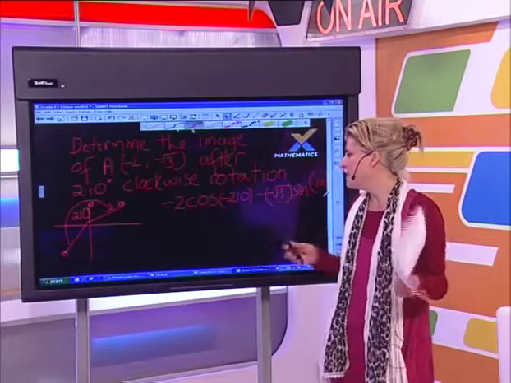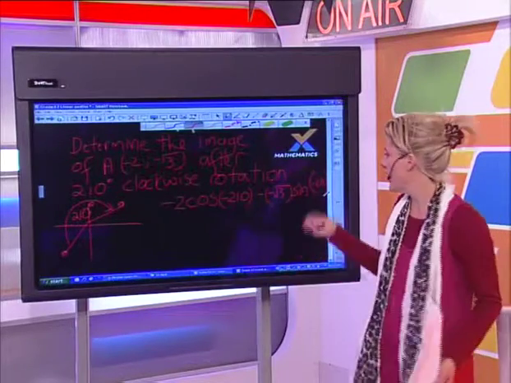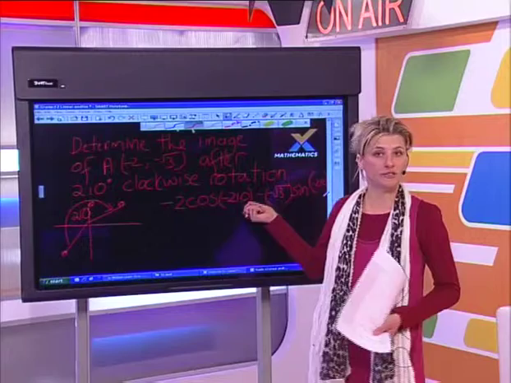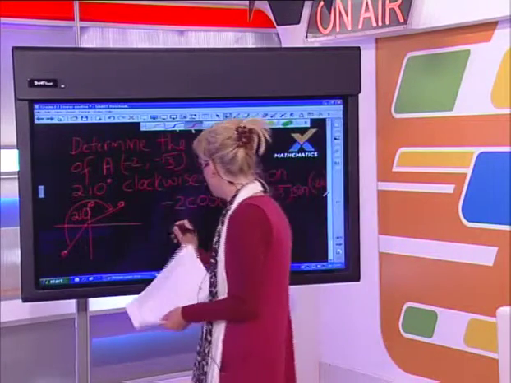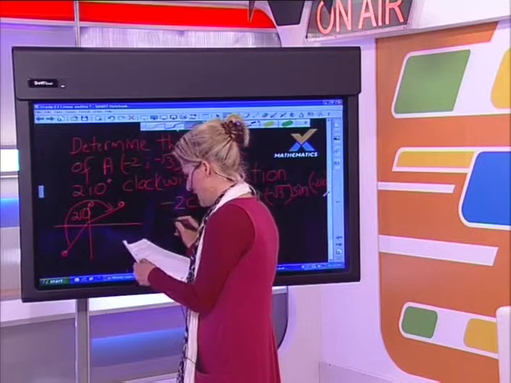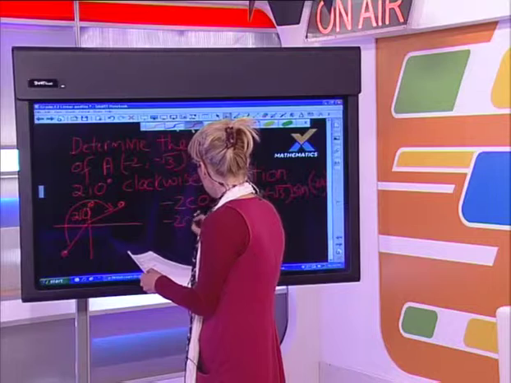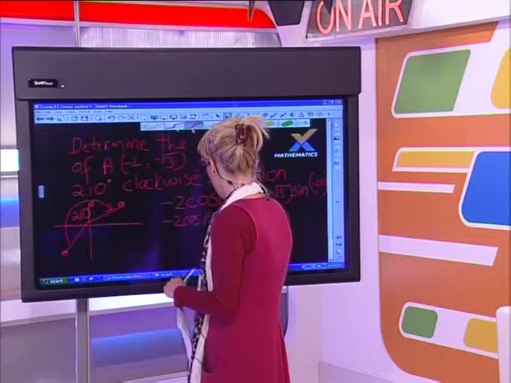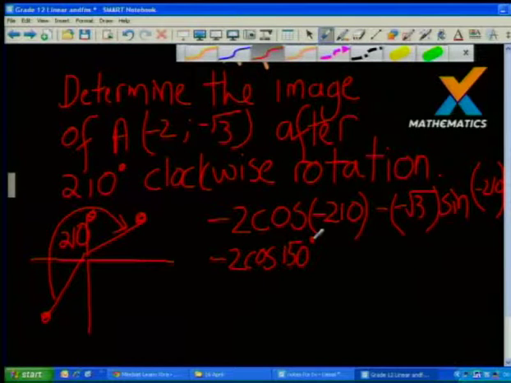What you can now do depends. You are allowed to use your calculator, so it doesn't really make a difference. I can add 360 degrees to the negative 210 degrees to make it positive, whichever way you want to. I'm going to do it like that. So this is now negative 2 cos 150. Guys, why am I allowed to add 360 degrees?